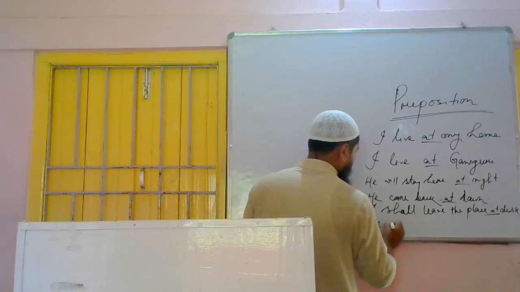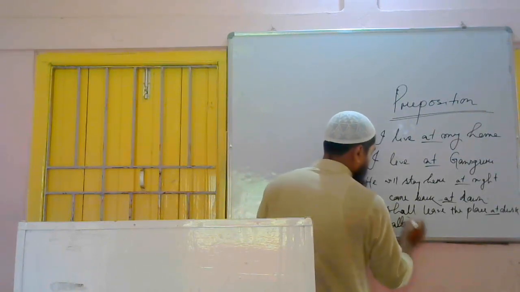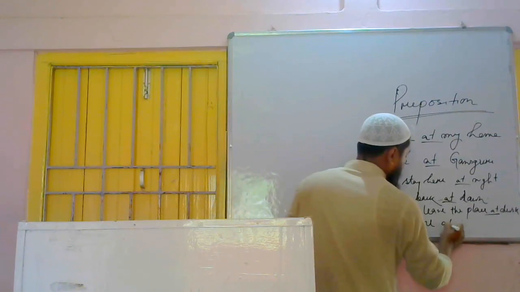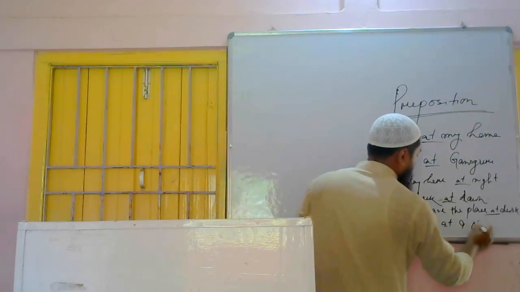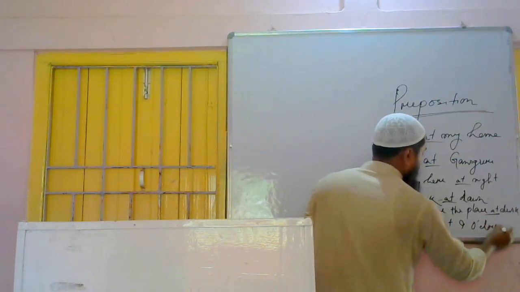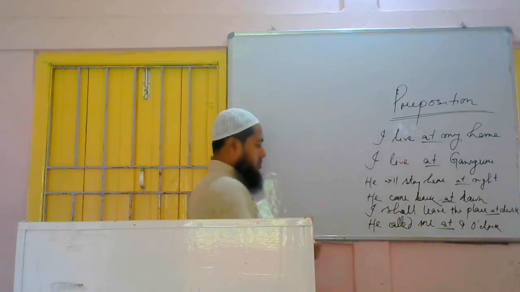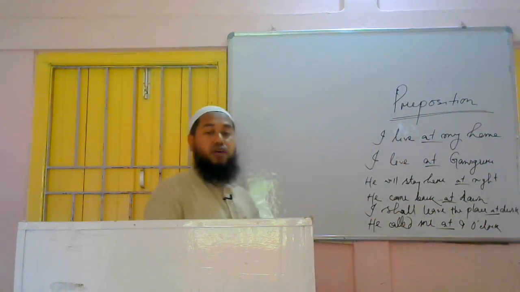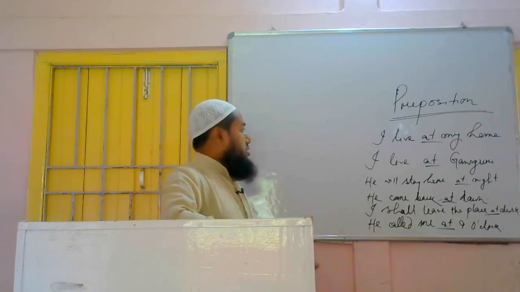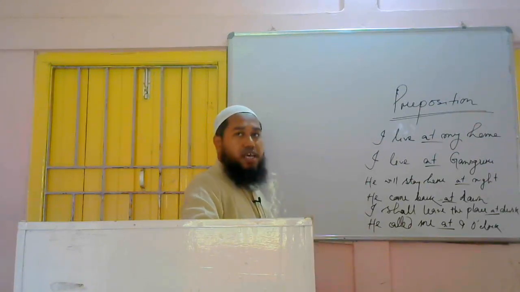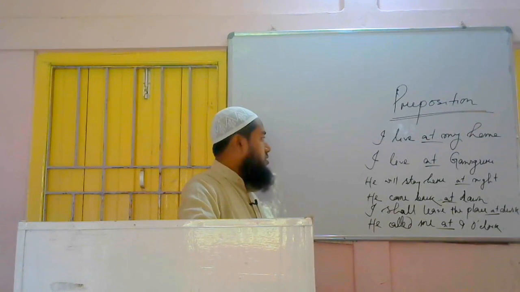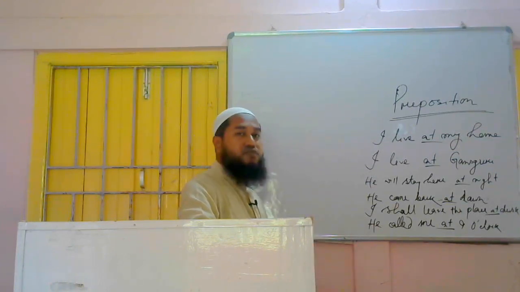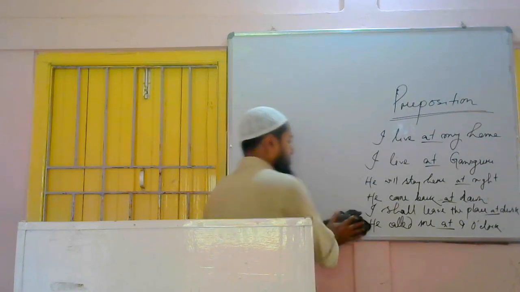He called me at 9 o'clock. Before fixed hours of time. These are the places where we have to use at. So before a small area or small place, at; before a particular area, at; before night, at; before dawn, at; before dusk, at; and before fixed hours of time, at.